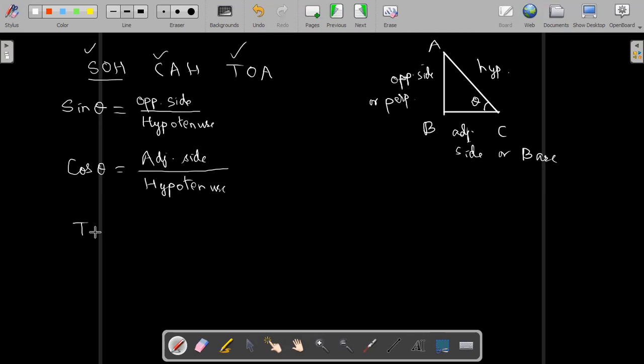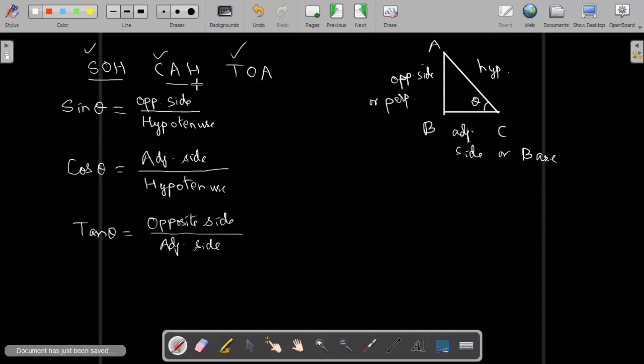This is tan theta, which will be equal to opposite side upon adjacent side. If you need to ask any doubt, you can unmute yourself. So like this, these 3 words we can remember.